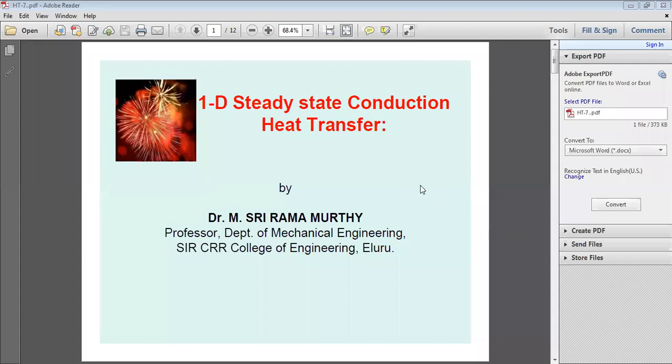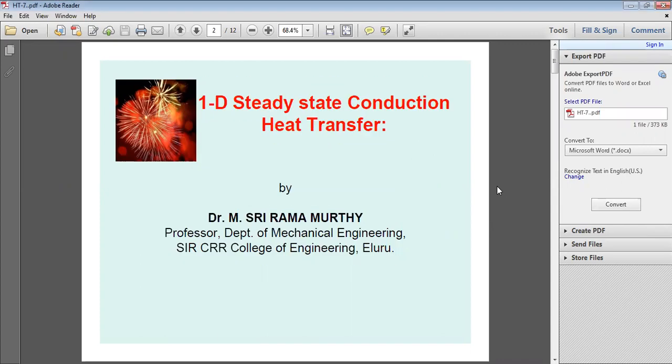One important concept is thermal resistance: how do you calculate it for a plain wall with a single material, and how do you calculate it for a composite wall?